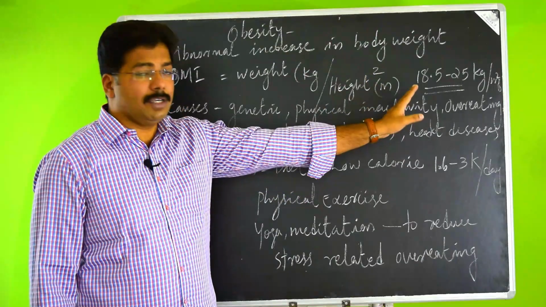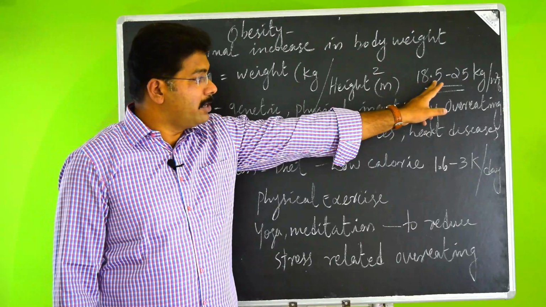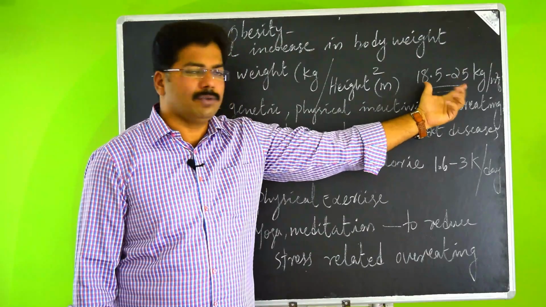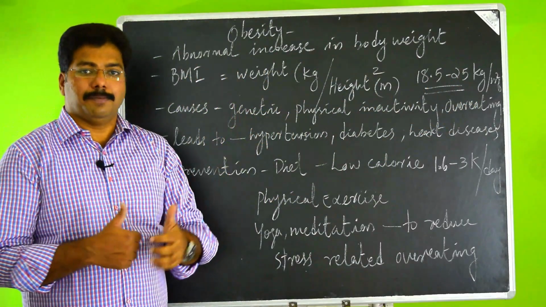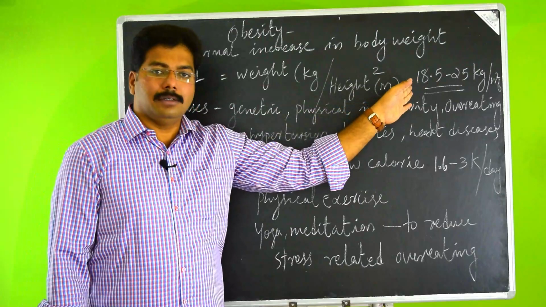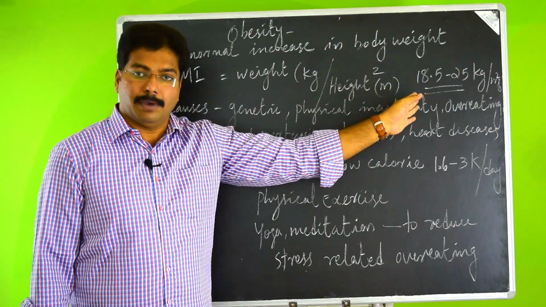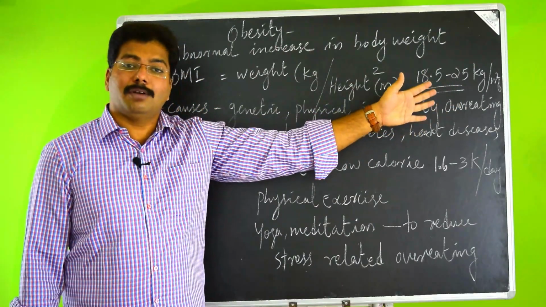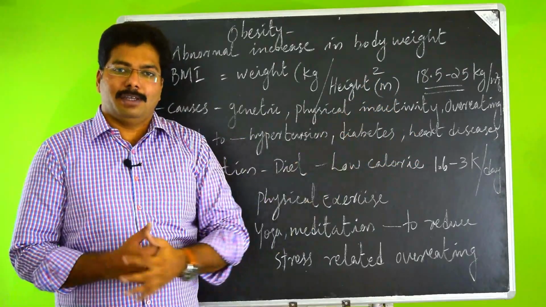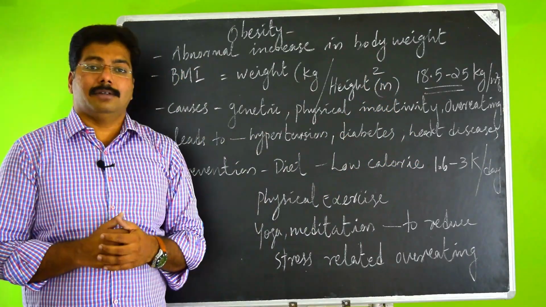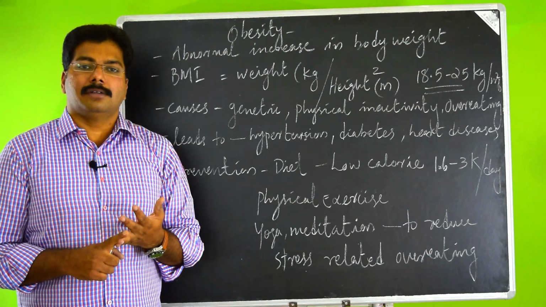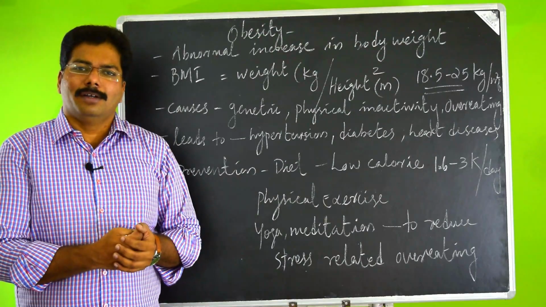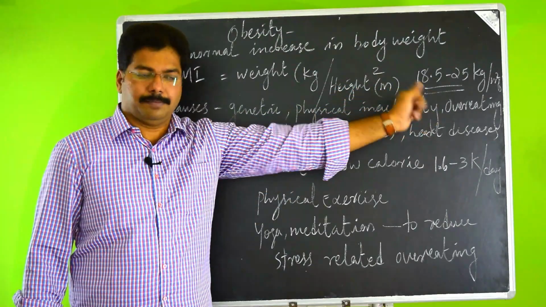And after this, let's say you're getting a value between 18.5 and 25 kilograms per meter square. Okay, normal, super. But if it is below 18.5, you're underweight, you have to gain weight. If it is above 25, you are overweight, and coming to 30 and above is obese 1, 2 and so on. These are very dangerous conditions which will invite diabetes, hypertension, cardiovascular disease, stroke. All these things will come in one by one if you don't control your weight.